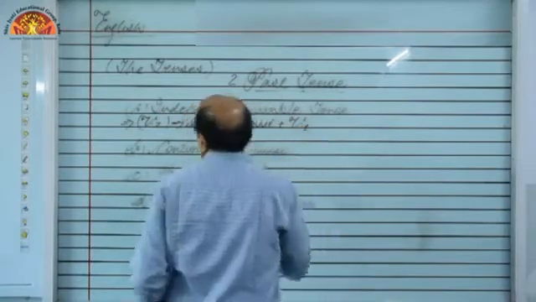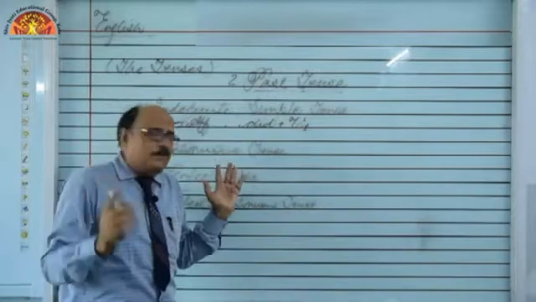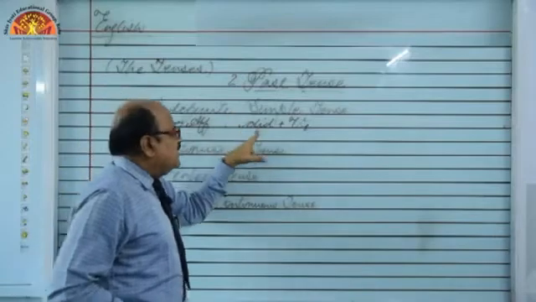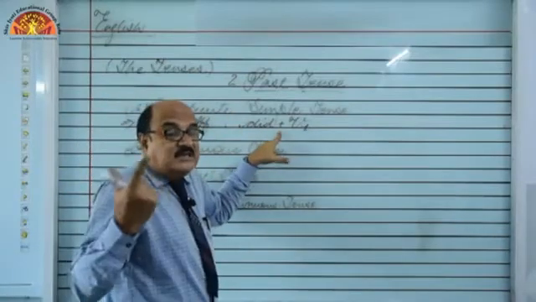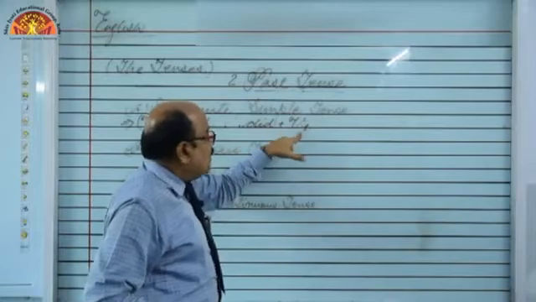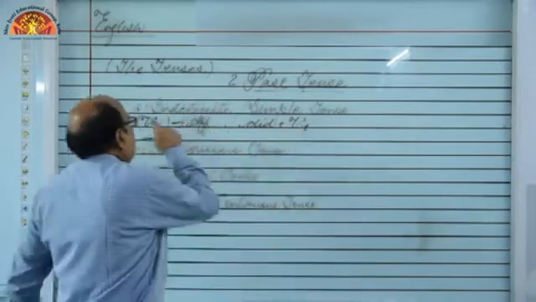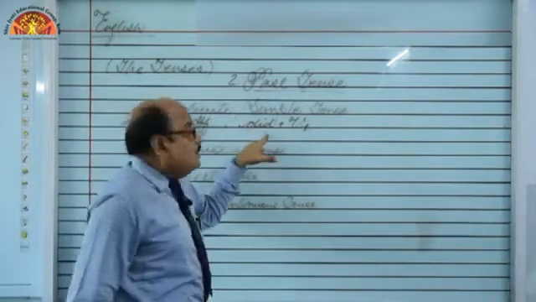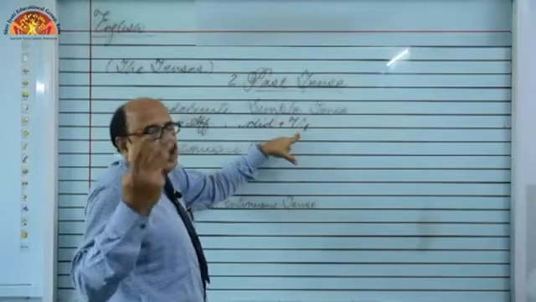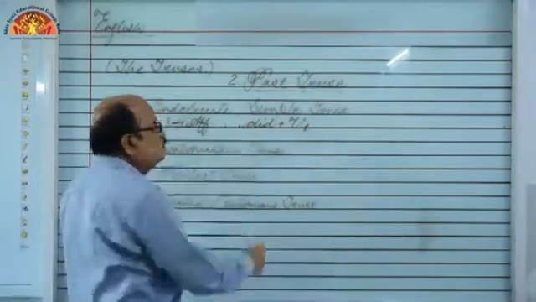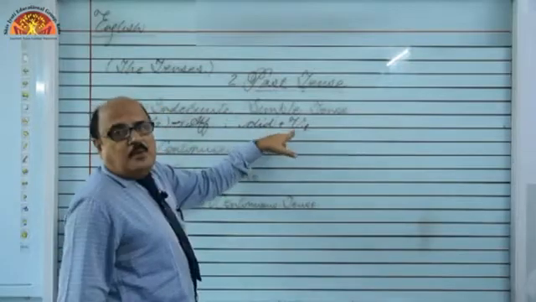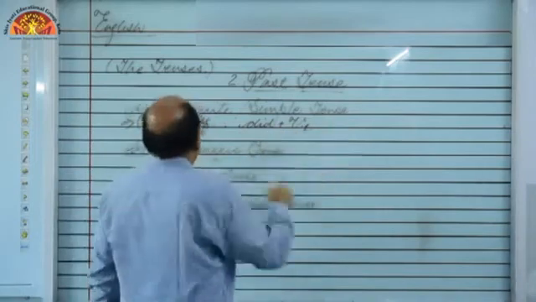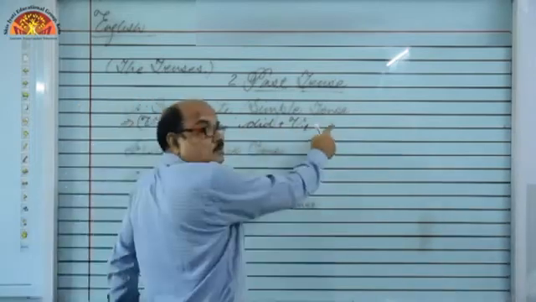Got it? So if I say he went to Jaipur, affirmative, its negative will be he did not. Not will be used to make a sentence negative. He did not go. So mind it, dear students, in affirmative second form of the verb is used, but in negative when we are using did, always first form of the verb is used. So in short we can say when we are using do, does or did, purely first form of the verb is used. So we will say he did not go to Jaipur.